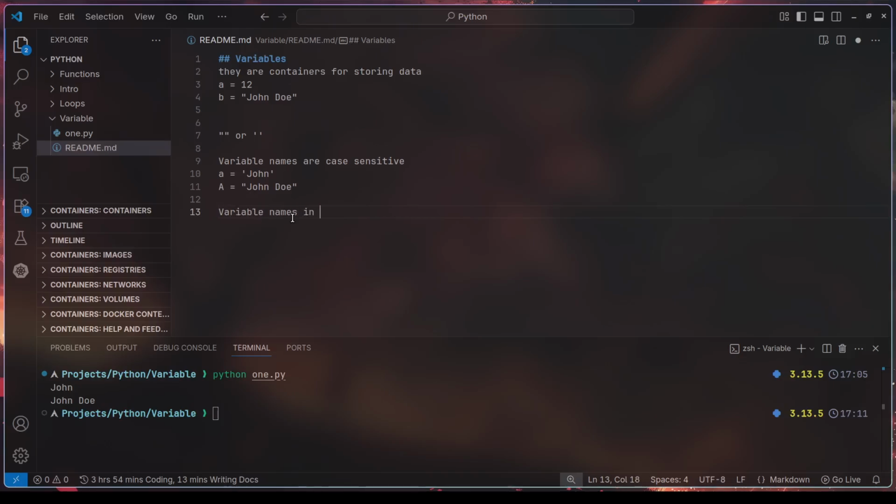Variable names in Python. Just the same way, initially in our examples we've used a and b, and c, as shown in our file here. Those are the variable names we have used.